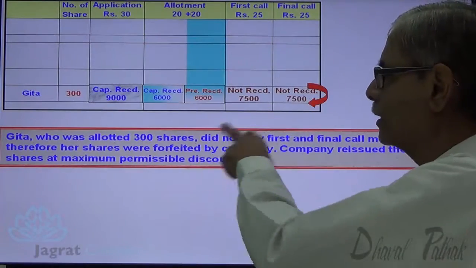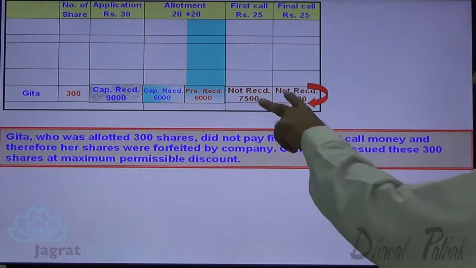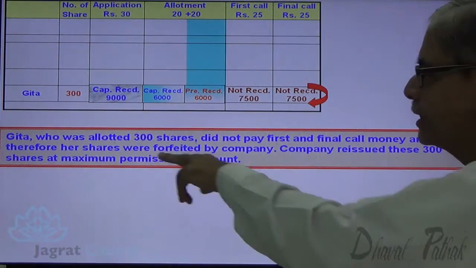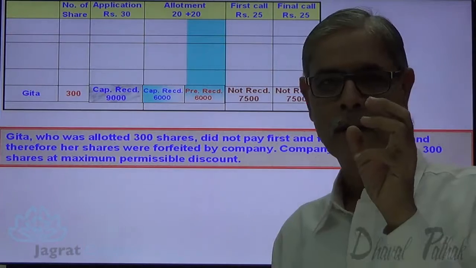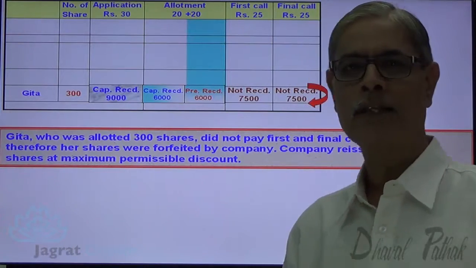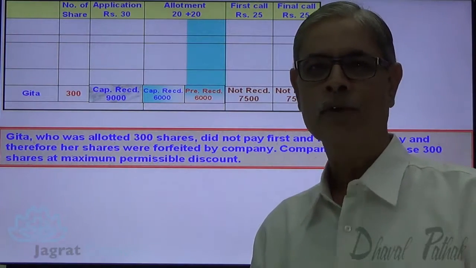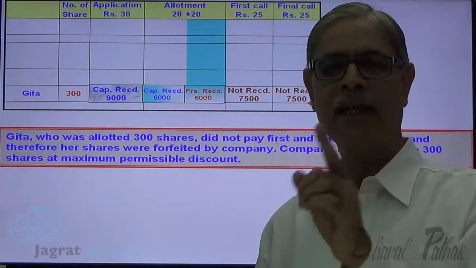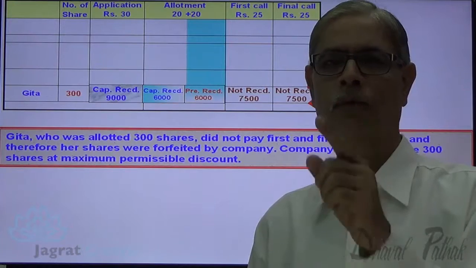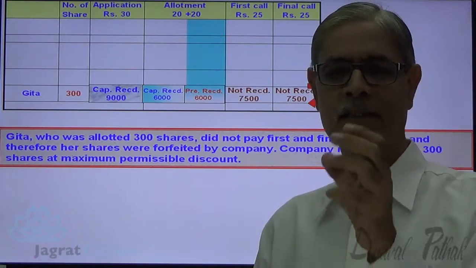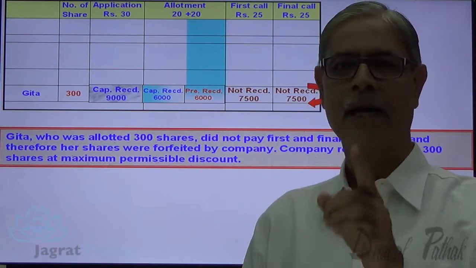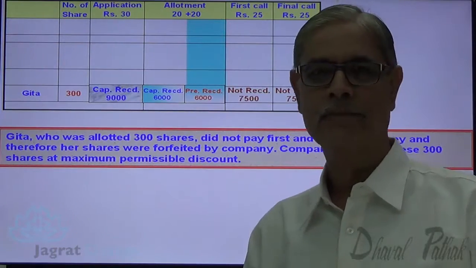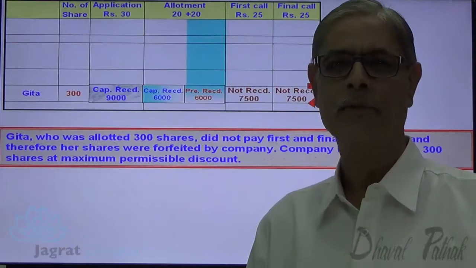Geeta was allotted 300 shares and did not pay first and final call money. Shares were forfeited, and the company reissued these 300 shares allowing maximum discount. What is the maximum discount that could be given? The discount on reissue can never exceed the forfeiture income that has occurred to the company at the time of forfeiture of shares. Here the capital received, 9,000 plus 6,000, 15,000. That is the maximum discount that could be granted.